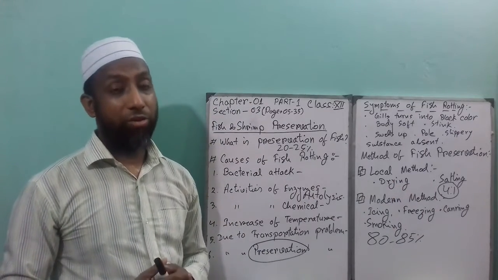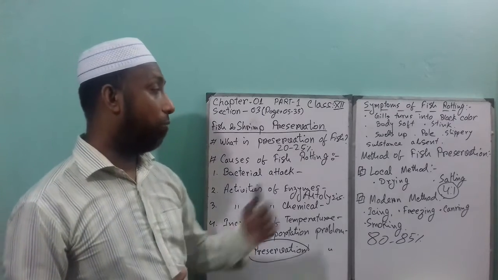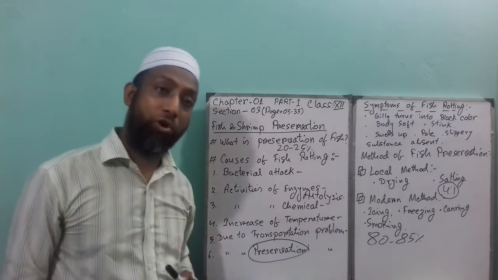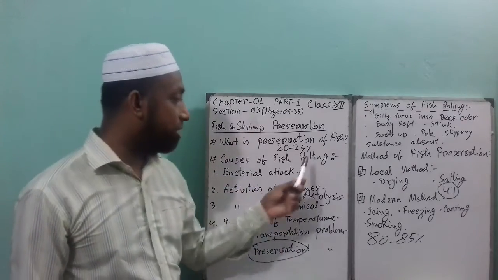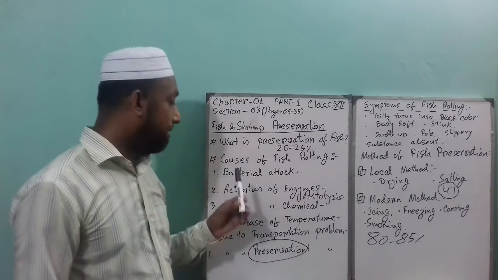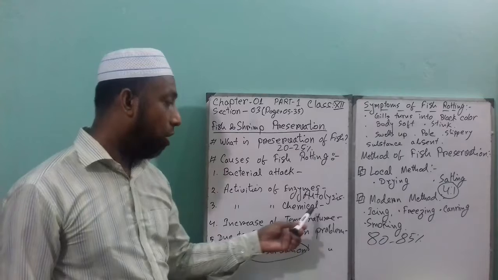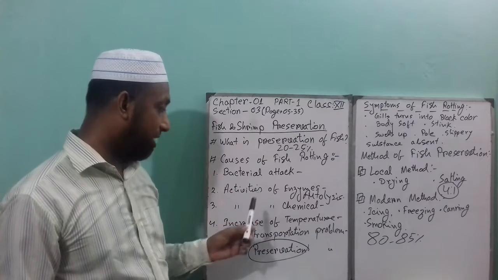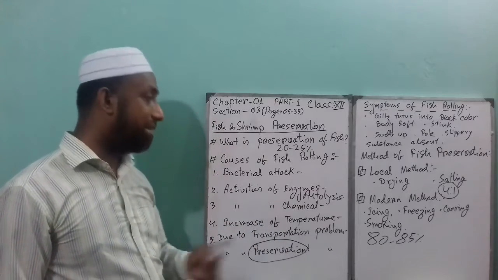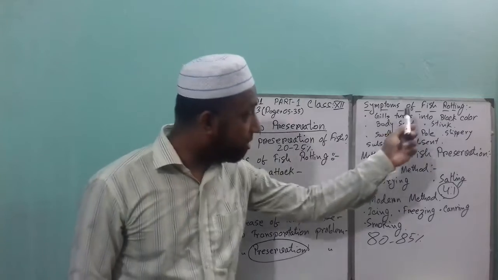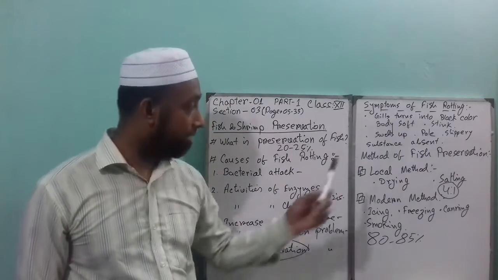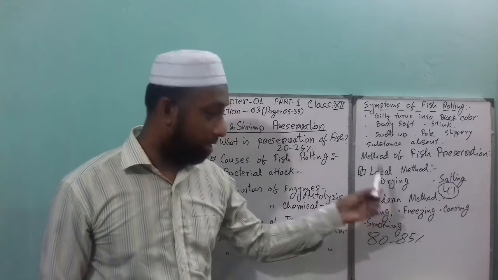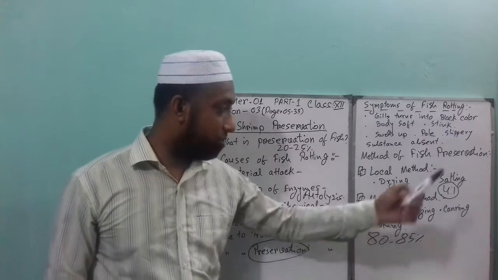In this method, you can preserve the fish for about 1 year. Concepts of preservation of fish are very important for 1 mark. Then causes of fish rotting are very important for CQ 2 marks as well as 1 mark, like what is autolysis and what are the main causes: bacterial activities, enzymes, chemicals, temperature, transportation, preservation. Then symptoms of fish spoilage are very important for 2 marks. Then methods of fish preservation are very important for 3 marks, 4 marks as well, like drying, salting.